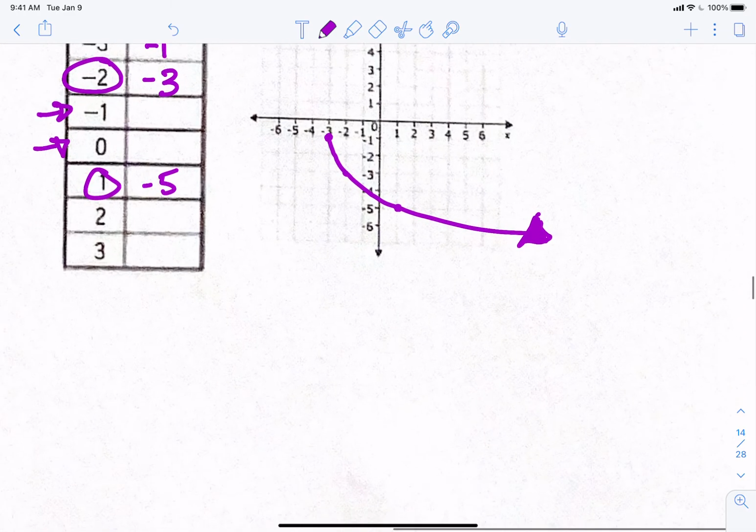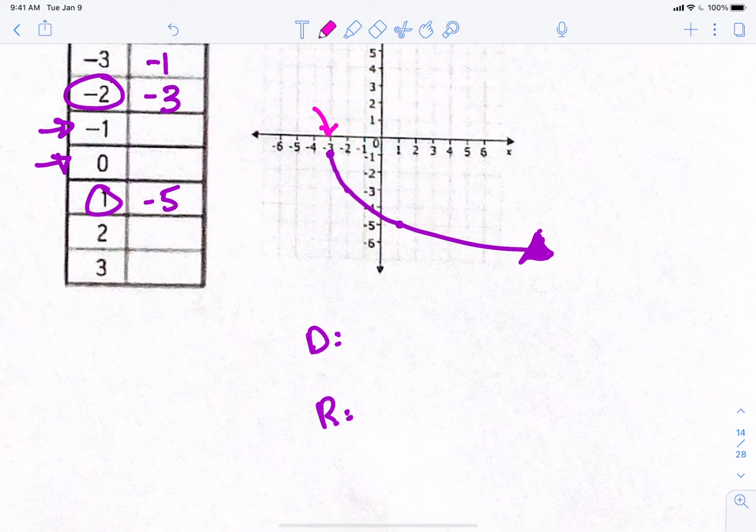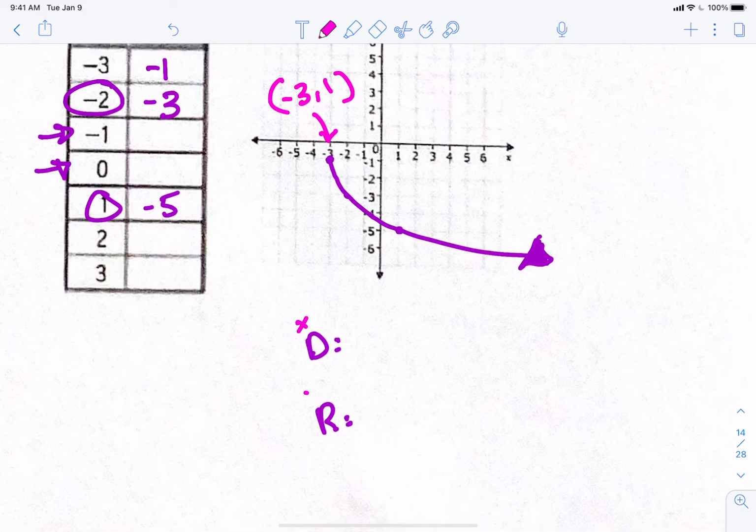Then we have to decide what his domain and range are. To do the domain and range, the nice thing to do is find the coordinates of this point. That point is at negative 3 comma 1. That's where he's starting. So let's talk about the x's and the y's. The x's go left to right. Will this guy go left forever? No. Will he go right forever? Yes. So the x's have to be greater than or equal to negative 3.